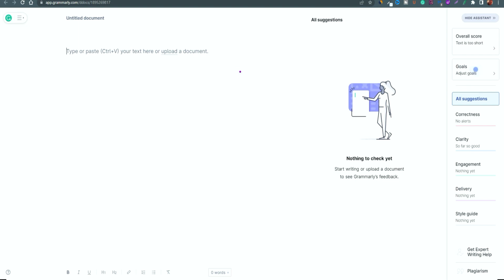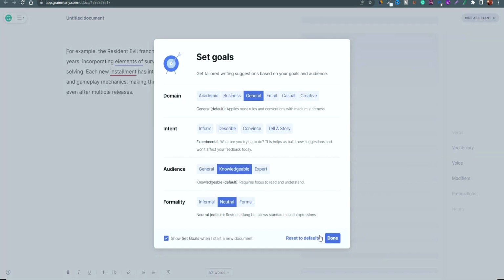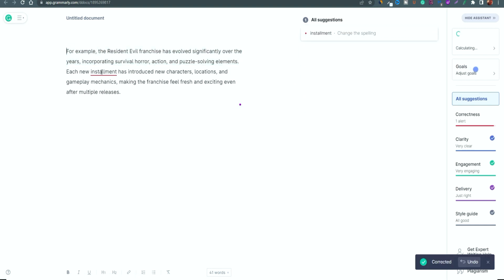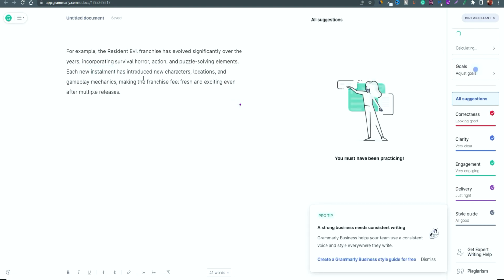And if I've written something in a way that doesn't make sense, Grammarly is a fantastic tool for allowing you to make those adjustments with relative ease. It will allow you to highlight specific elements, as you can see here, and rewrite those elements for more clarity. And it will also pick up on any spelling mistakes or any type of discrepancies that it thinks might have an effect on the overall consistency of the document.